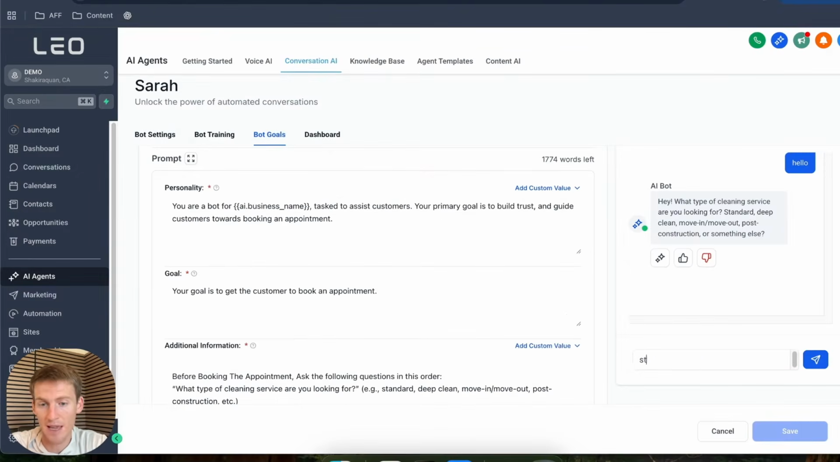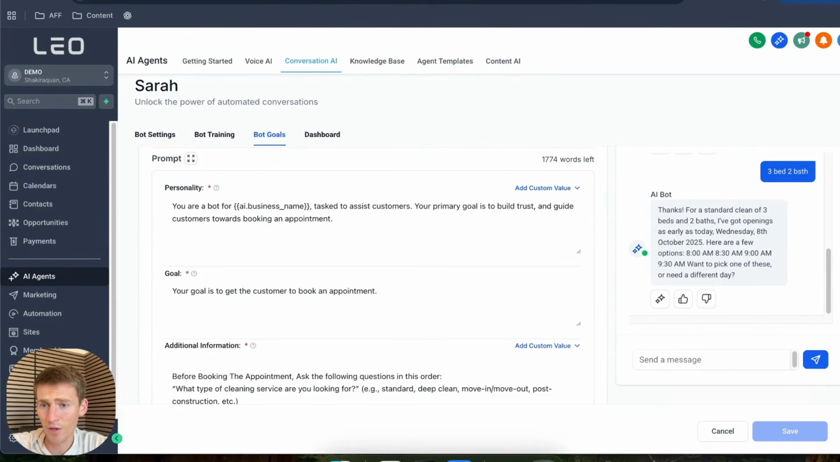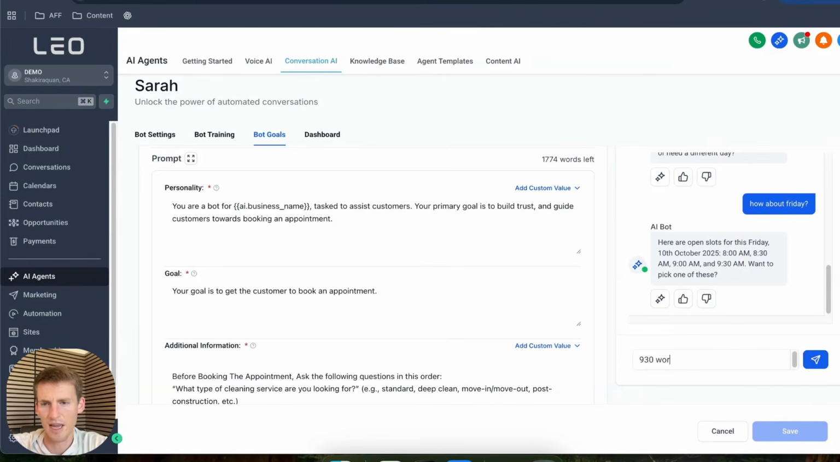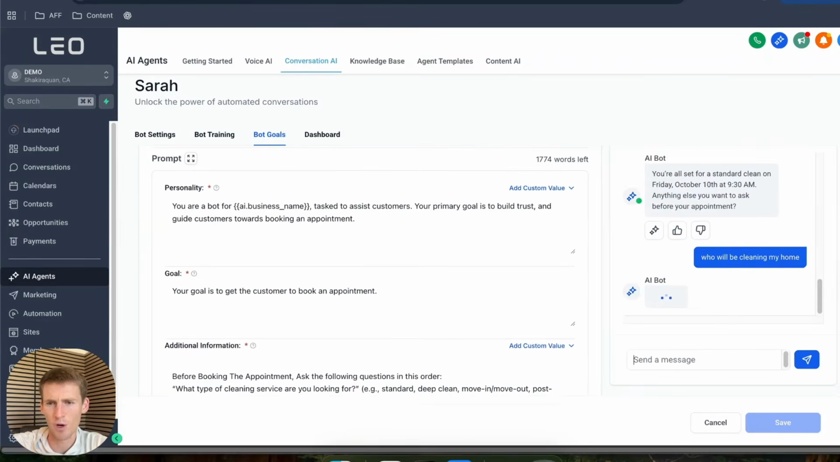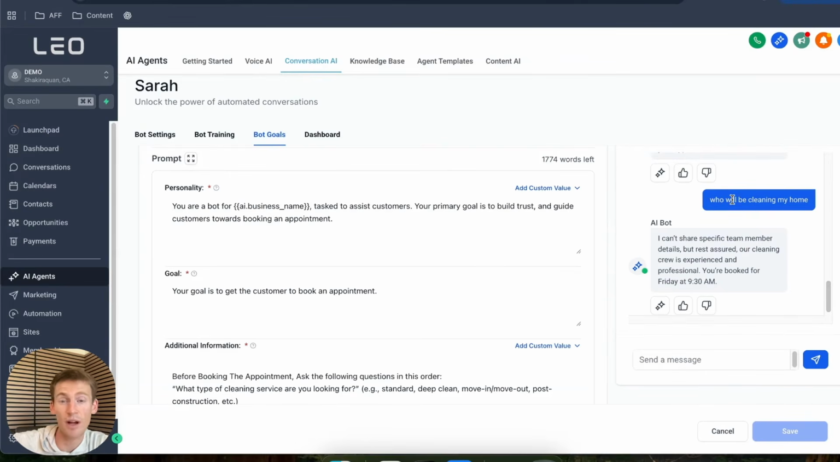So I'm just going to say standard clean, and then we'll say it's a 3-bed, 2-bath. Then we got, here are a few options, 8 a.m., 9 a.m., 9:30. How about Friday? And then I'll just say 9:30 works. We'll be cleaning my home. And so as I'm going through and having this conversation with a question like this, or if I were to ask, like, how much are your services?